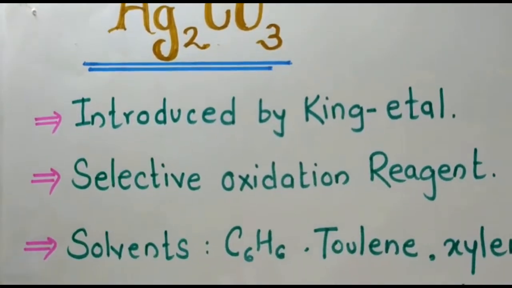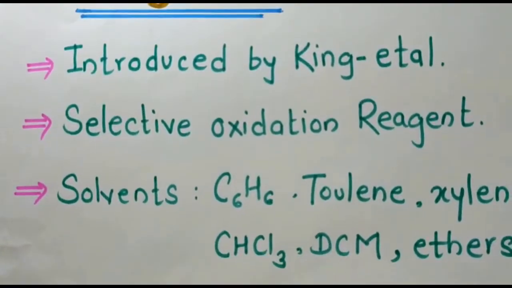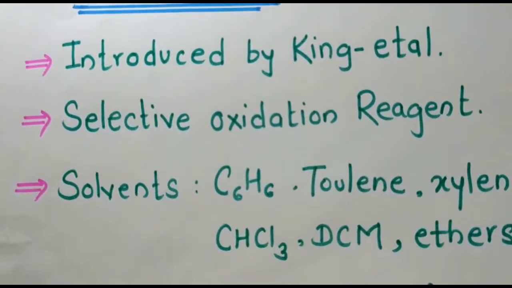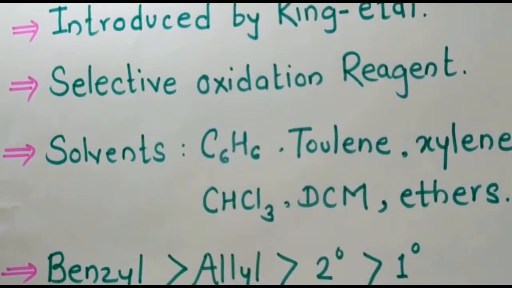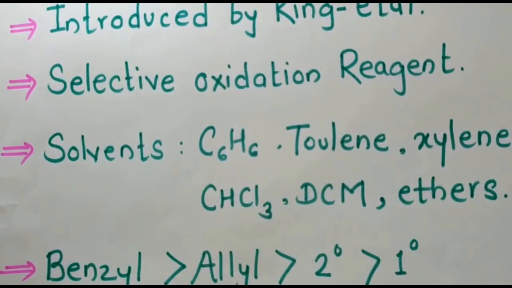Remember that this reagent is very selective for the oxidation, and it is a mild and neutral oxidizing agent. The oxidation strength of silver carbonate is similar to manganese dioxide, and remember that it is soluble in six different solvents. Here you can see that benzene, toluene, xylene, chloroform, dichloromethane, and the ethers are present. This reagent is soluble in all these solvents.